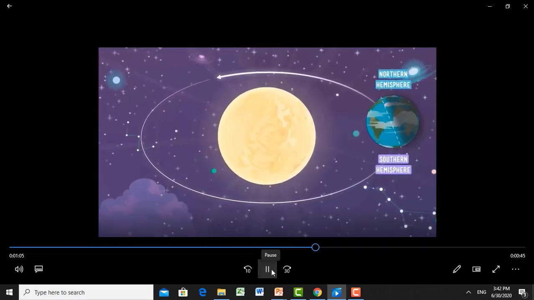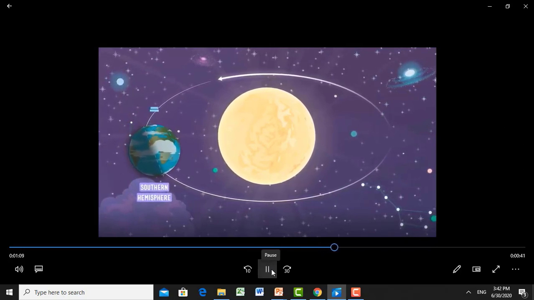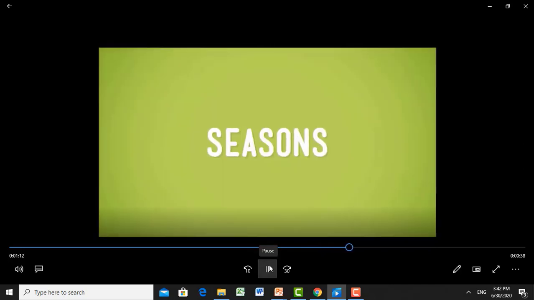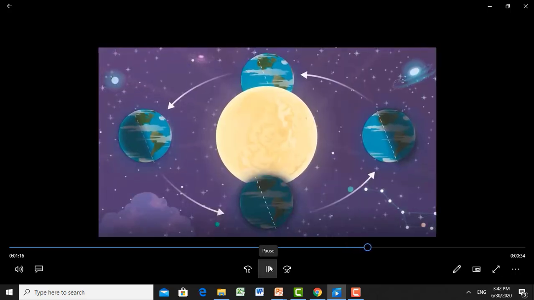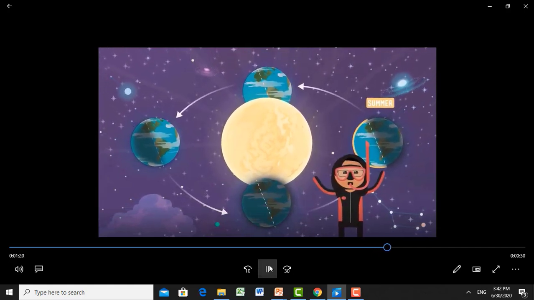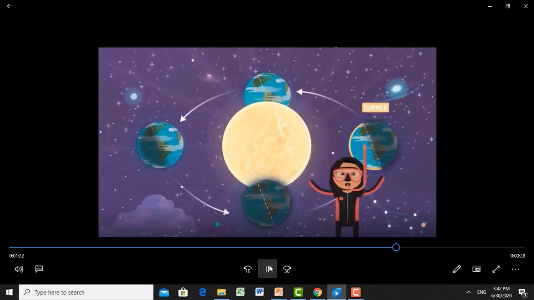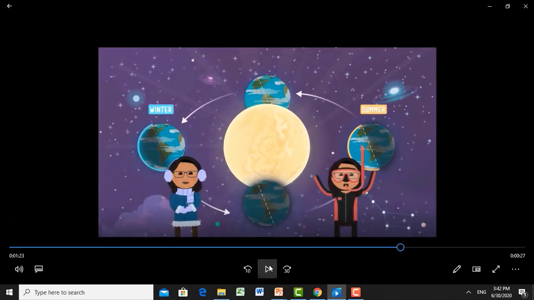When the northern hemisphere is tilted towards the sun, the southern hemisphere is tilted away from the sun. So the seasons are formed due to the revolution of the earth. The earth is spinning with a tilt. So what happens if there is no tilt in the angle of the earth? There is no change of season.